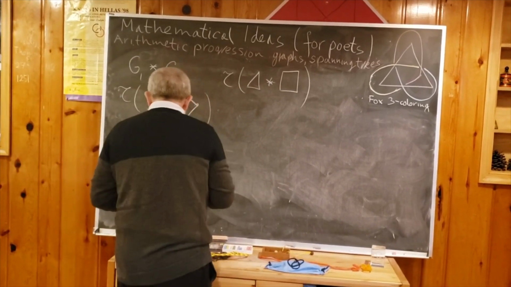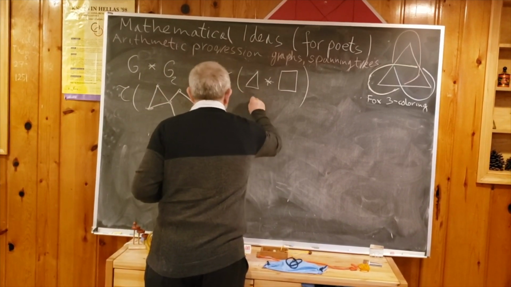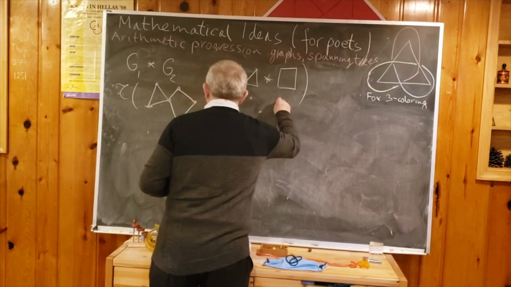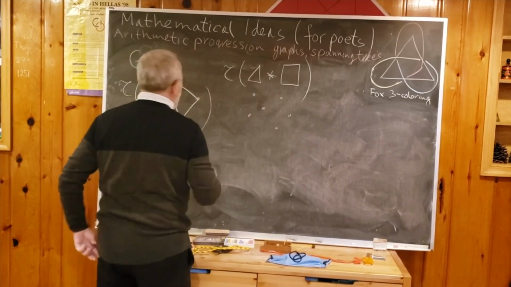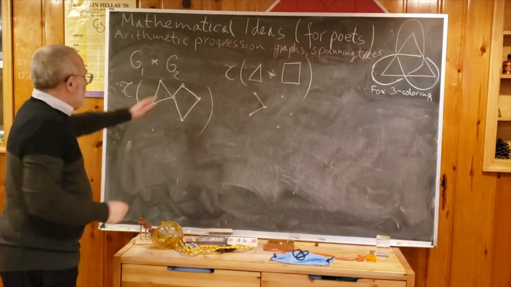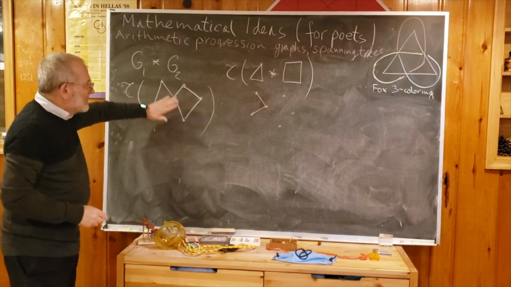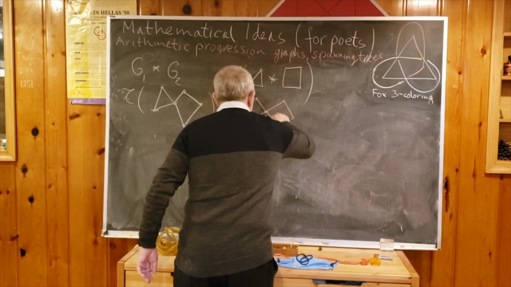So, first of all, we know that every vertex should be used. Okay. So I said choose for this triangle spanning tree. First, let's choose this. Then we could choose every spanning tree here. So, for example, this.